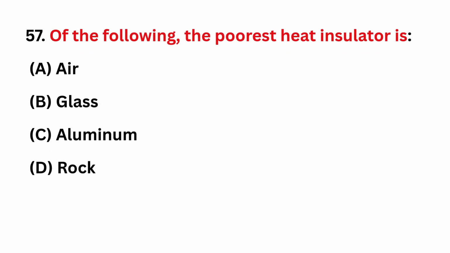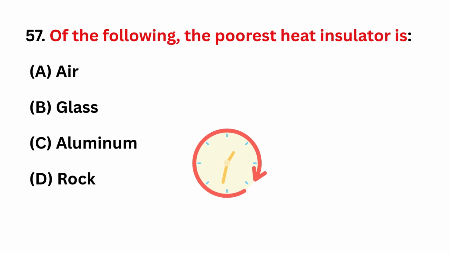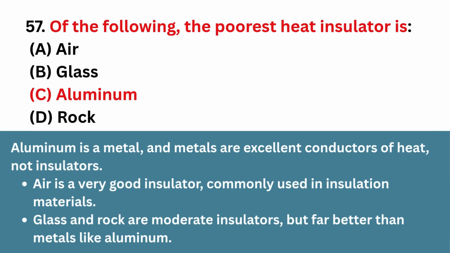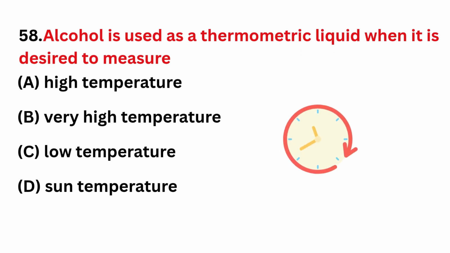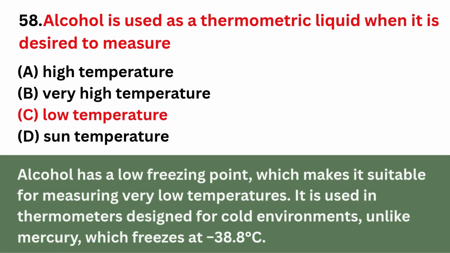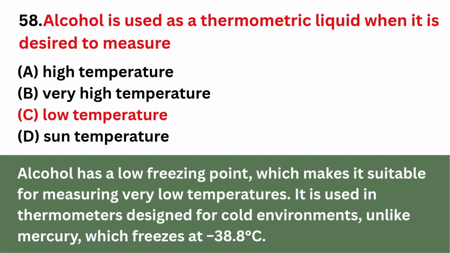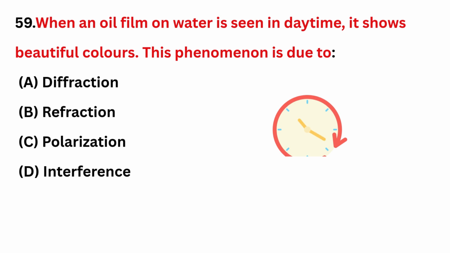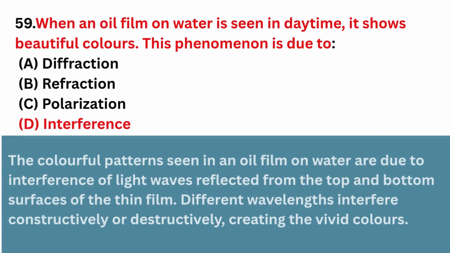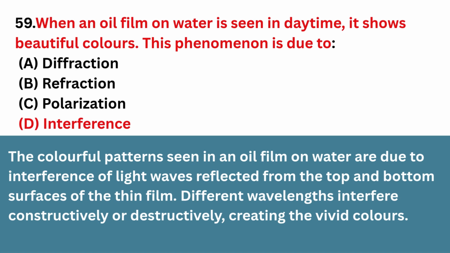Of the following, the poorest heat insulator is. Correct answer is option C, aluminium. Alcohol is used as a thermometric liquid when it is desired to measure. Correct answer is option C, low temperature. When an oil film on water is seen in daytime, it shows beautiful colors. This phenomenon is due to. Correct answer is option D, interference.